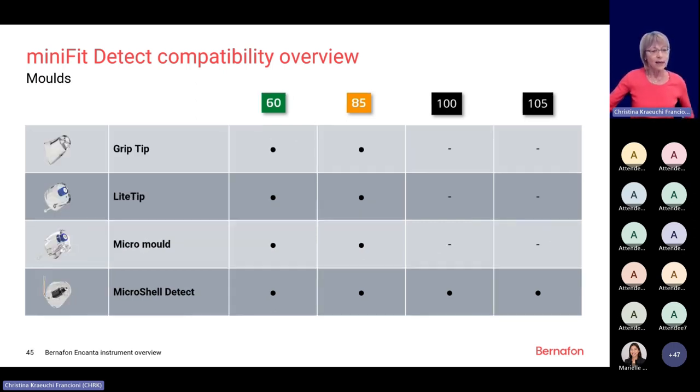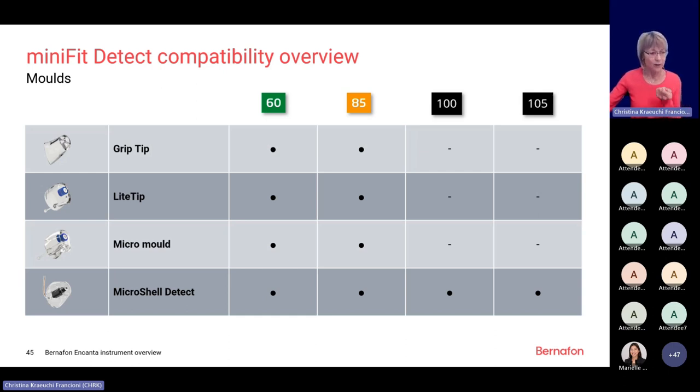In addition to the standard domes, there are also some other solutions available. We also have the grip tip, which maybe not many of you know, but it actually already existed for the previous hearing instrument. The grip tip is also like a semi-standard solution.